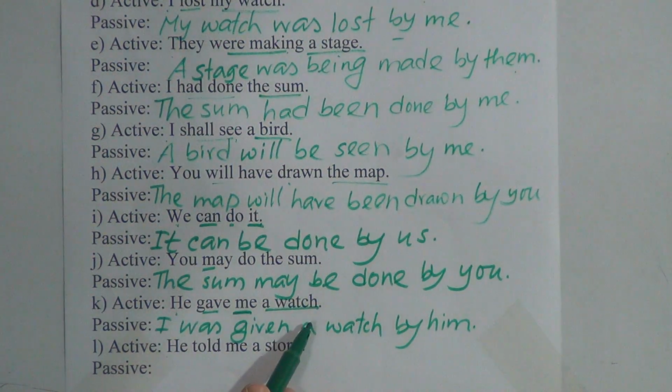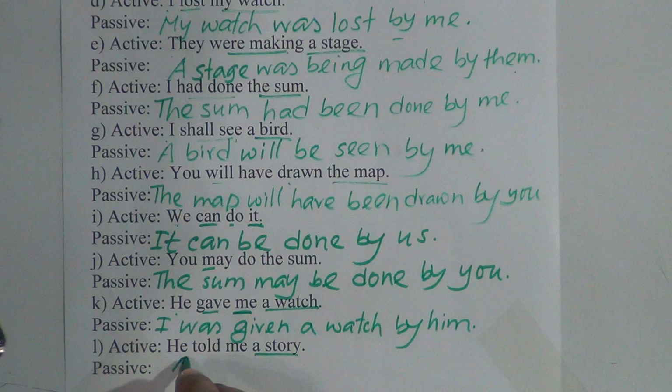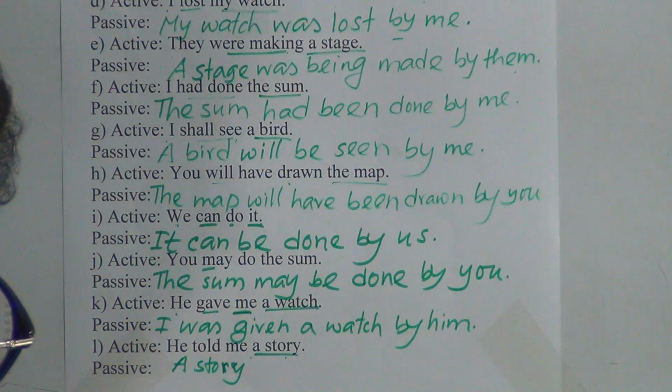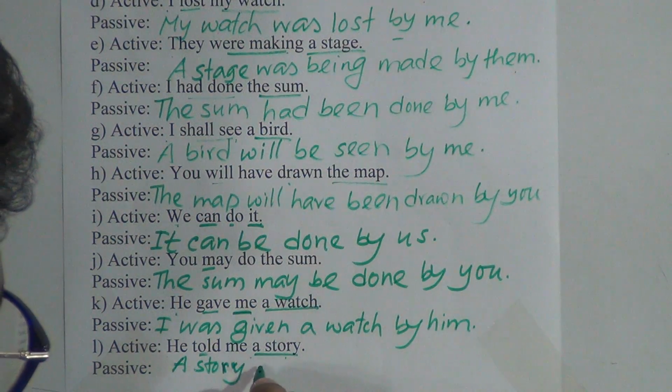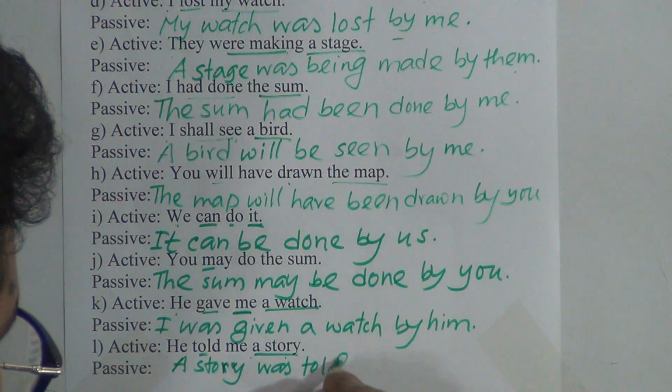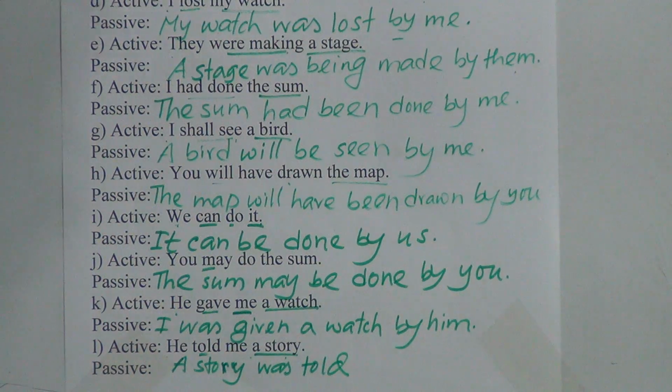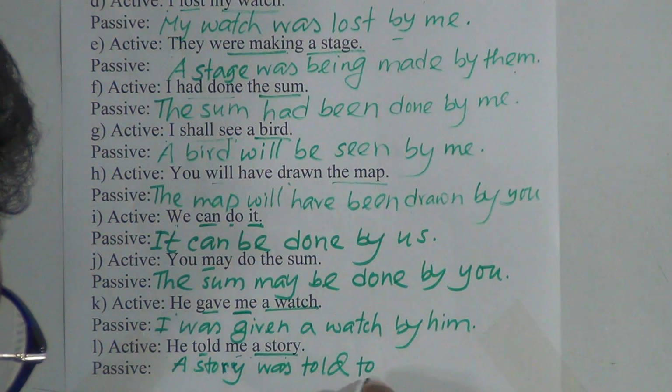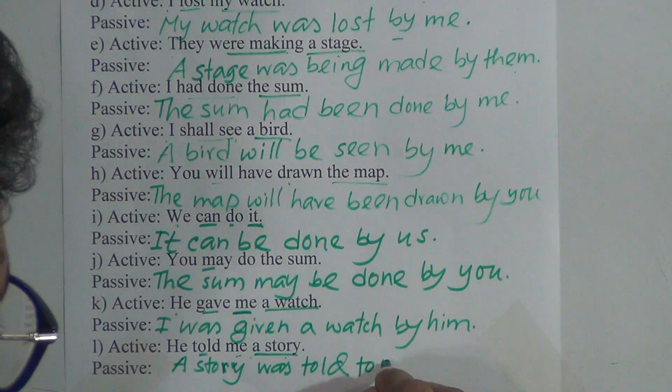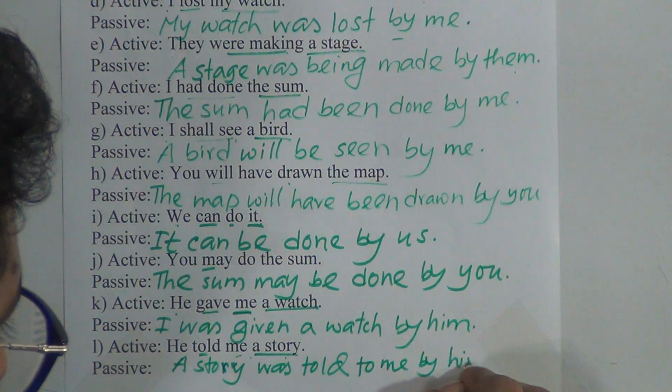So there is a problem, that's why I am advising you, please take the first object all the time. "He told me a story." Here a story is the object. Sorry, we can also change voice by taking the second object. Let's see: if you take the second object, what will we have to do? A story, past indefinite tense, a story was told. Before the indirect object, you have to put "to" or "for." So after told, the preposition "to" is used. A story was told to me by him. "He" will be "him" in the objective.